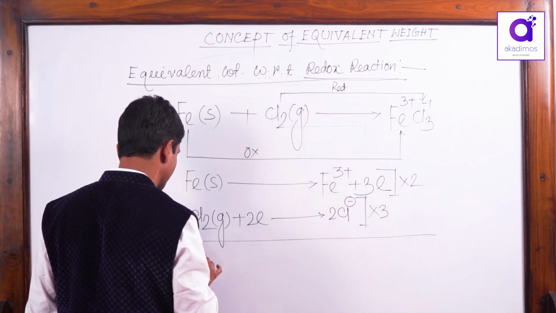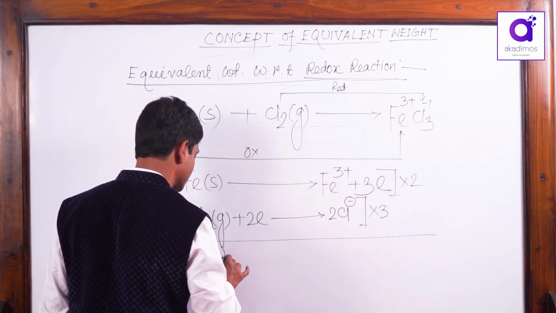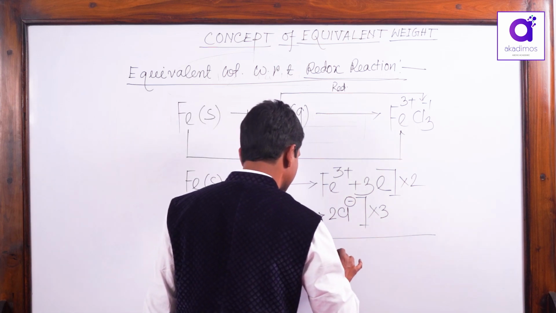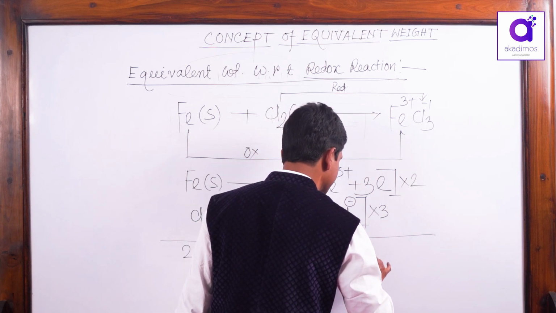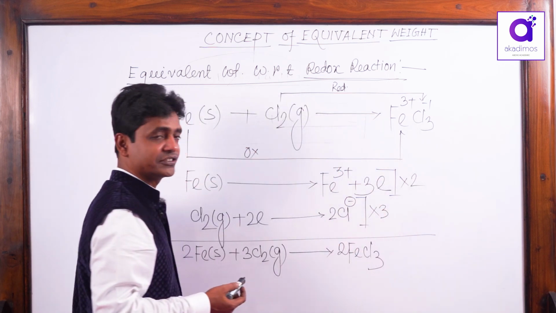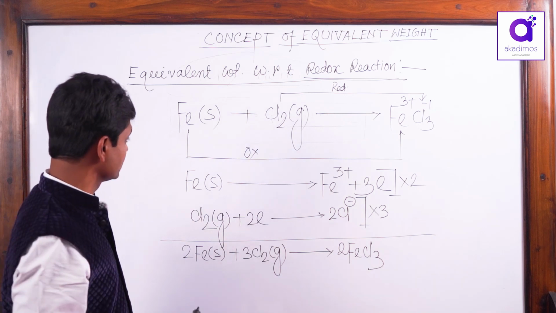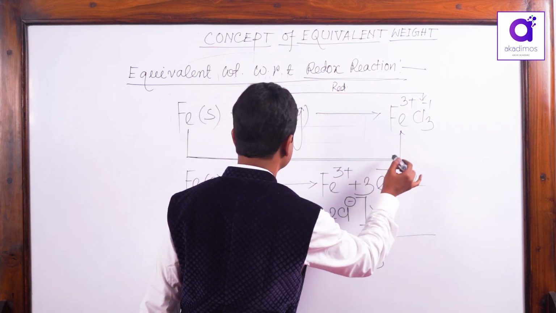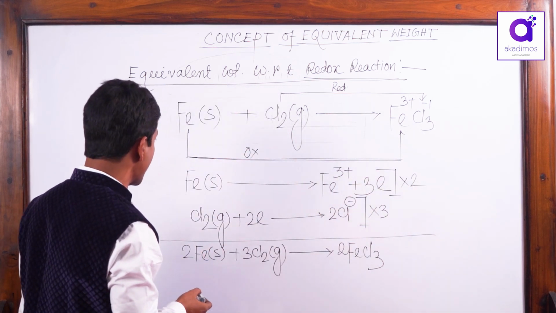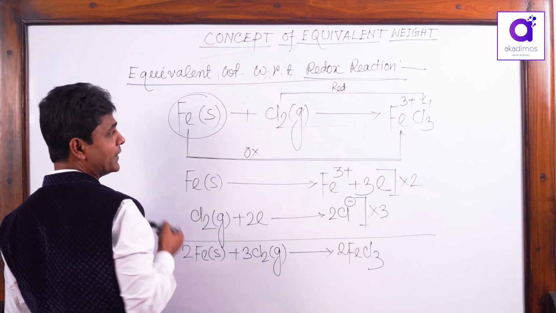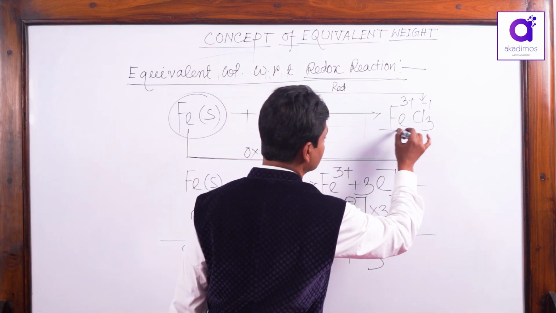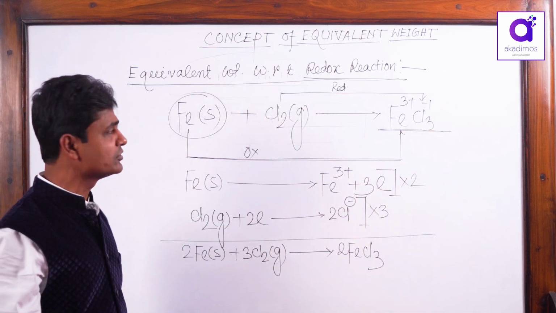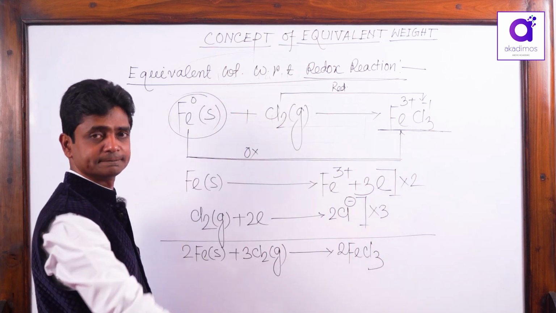That is the balanced equation: 2 Fe solid plus 3 Cl2 gas gives 2 FeCl3. Correct. Now the question is, sir, why equivalent weight? Yes, see, if I write this equation, when 1 mole of Fe oxidizes to FeCl3, there occurs a loss of 3 moles of electrons, going from oxidation number 0 to plus 3.